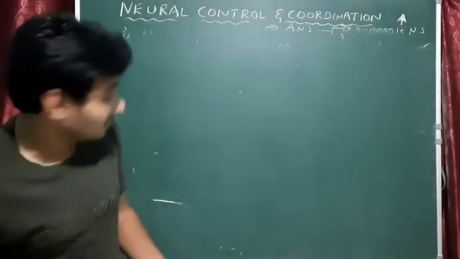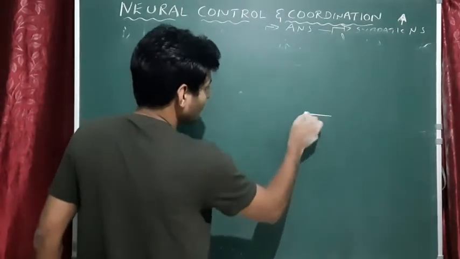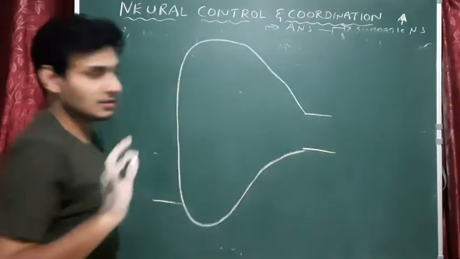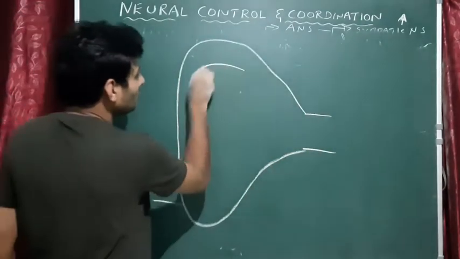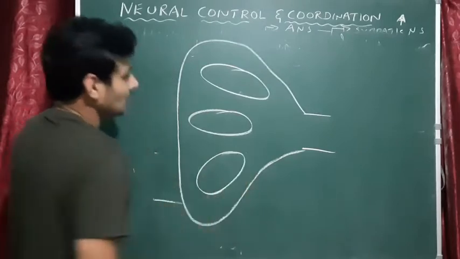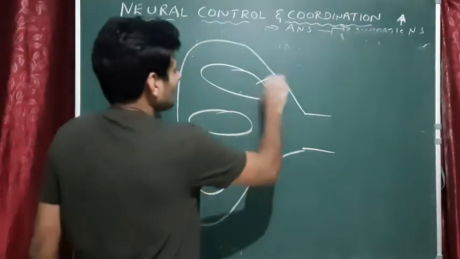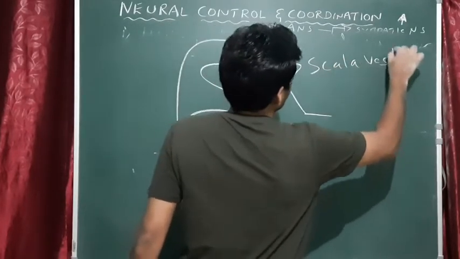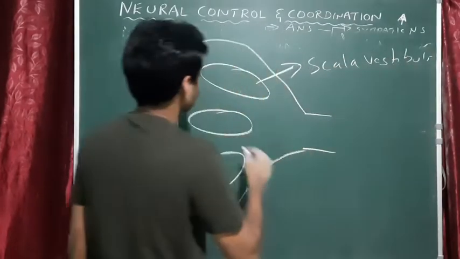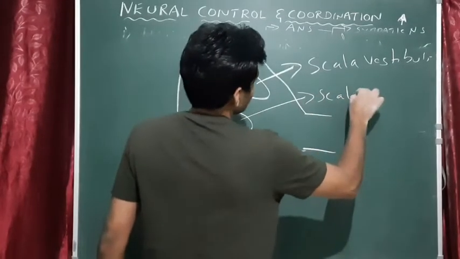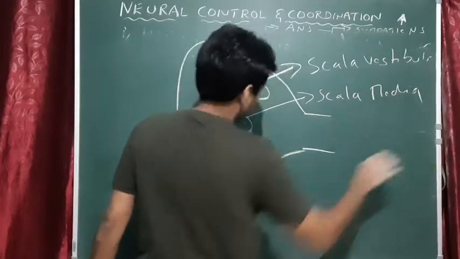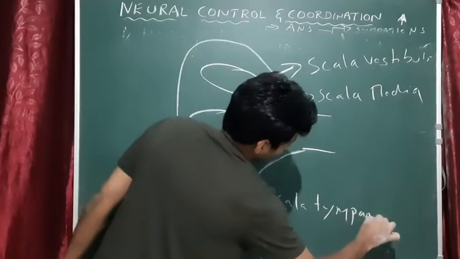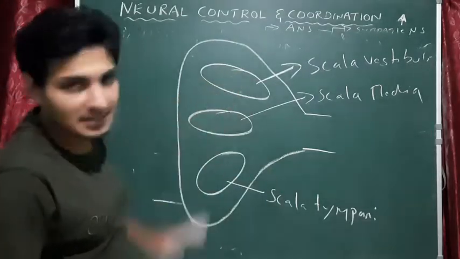You may expect the diagram of the cochlea. Very simple. We draw it like this for our understanding. Okay, so we put three circles inside. Let us name these circles. This circle is called the scala vestibuli. This one is called the scala media. This one is called the scala tympani. Okay, so three circles are there.